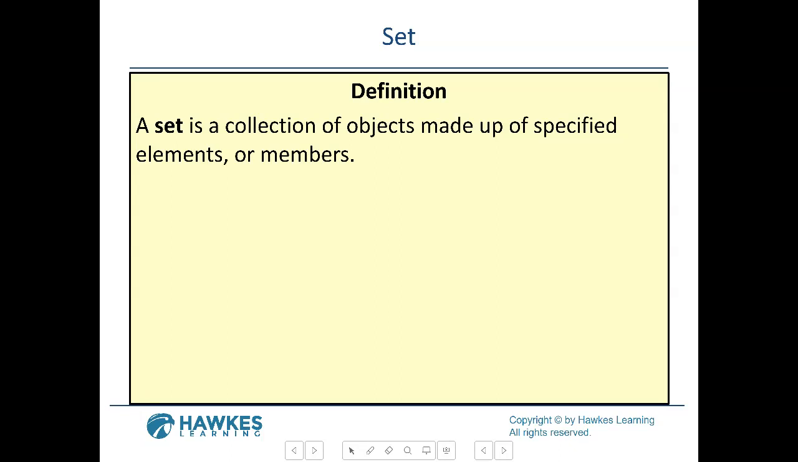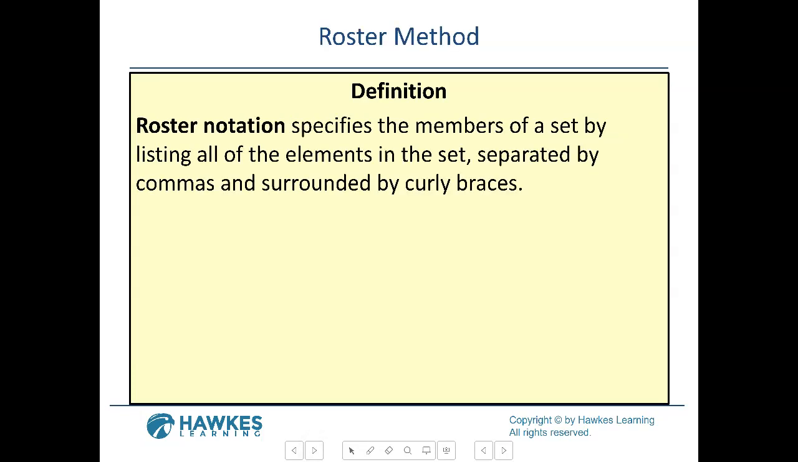So first, I want to talk about a set. A set is a collection of objects made up of specified elements or members. It can be numbers, words, or anything of that nature. Now, there is roster notation. What helps me memorize roster? When you think about a class roster, it's like a list of people. So when it asks you for roster notation, you list out all the elements in that set, separated by commas and surrounded by curly braces. So here's one problem that was omitted, so I can show you what roster notation means. I'm going to add in this question.